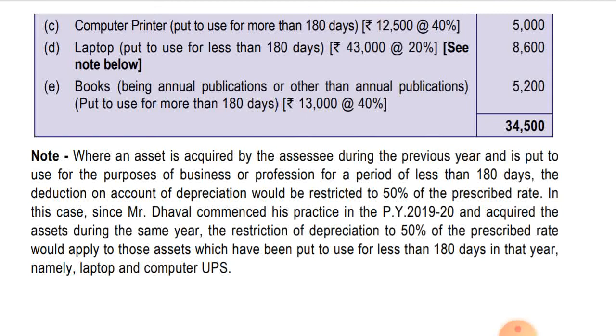The 50% restriction is applied only in the case in which the asset is acquired and put to use in the same year, and it's used for less than 180 days. Then only half rate depreciation will be allowed. And if the asset is acquired in a previous year and it's put to use in the next previous year, then even if it is used for less than 180 days, full rate of depreciation will be allowed.